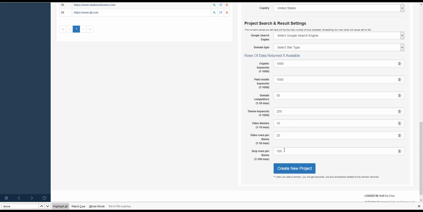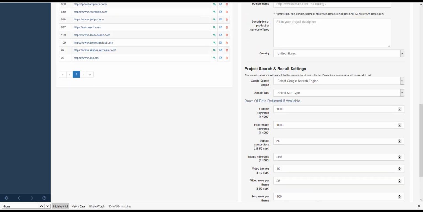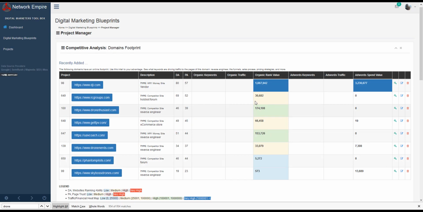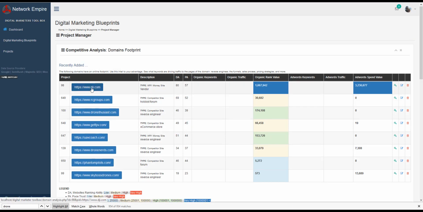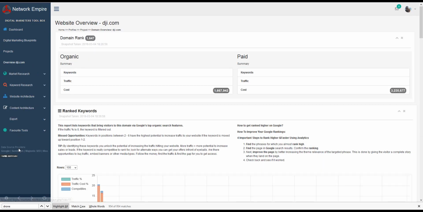Okay, and when we're scraping the web and we're getting data from the search results incognito mode, this is basically the top 100 results. Okay, I would suggest just leaving it that way, and it'll get you a better data set back. So if you click into a project, it unlocks all the controls.